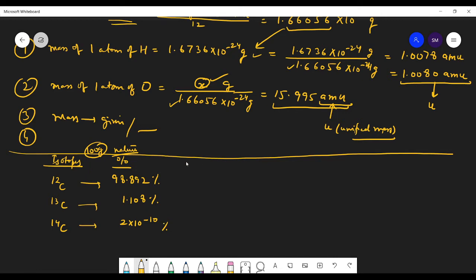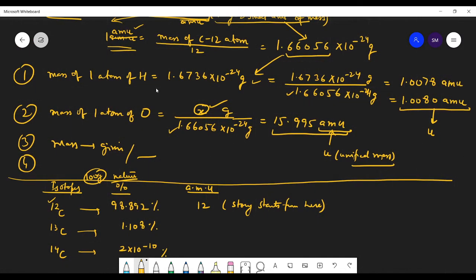Now, what is the atomic mass unit? We found the mass of carbon-12 and divided it by 1.66056 times 10 to the power 24 grams, and we got 12. So this is what we have actually assumed. The story starts from here, right? We have assumed the mass of a carbon atom divided by 12 equals 1 AMU.